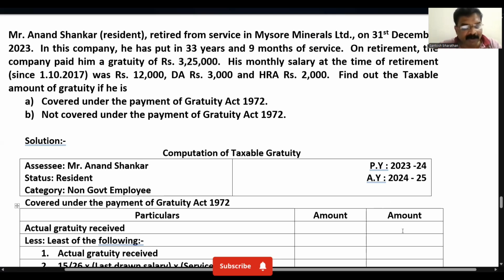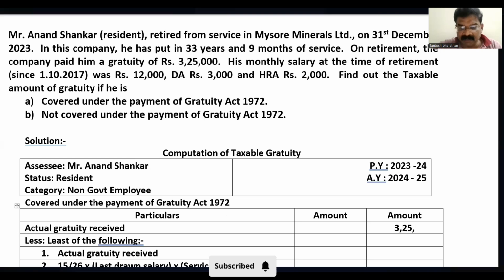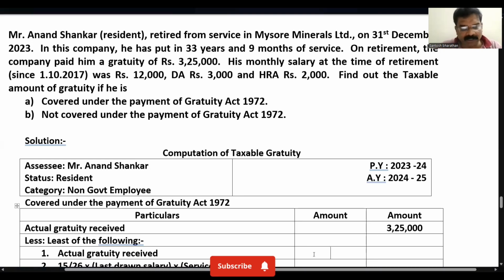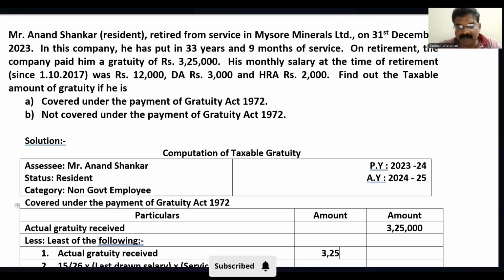So I'll just write it down, 3,25,000. Actual gratuity received. Least of the following. Out of that, again the same amount I'm going to write, as an actual gratuity received.